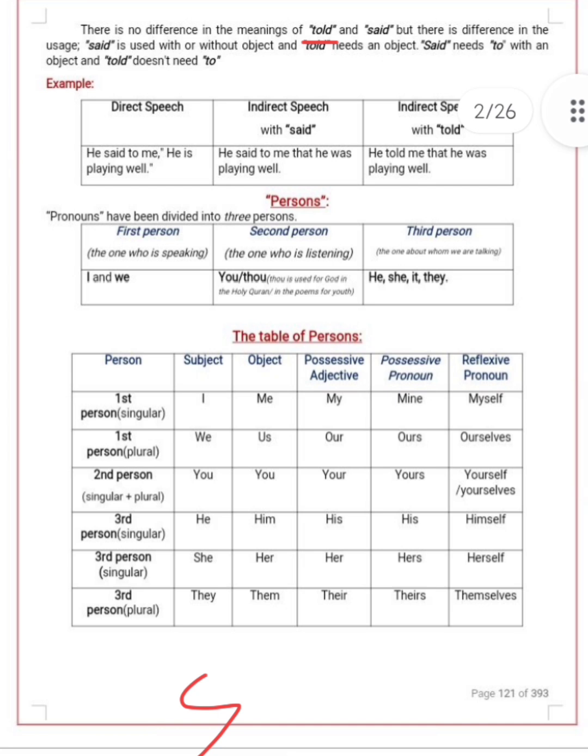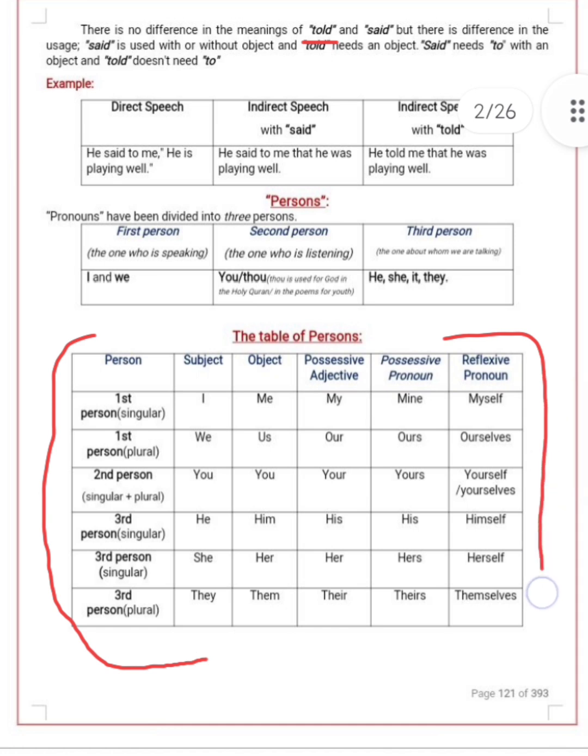Now there is a table of pronouns: first person, second person, third person. Over here you can easily see how we change them according to the sun formula. And what are the subjective, objective, and possessive cases of these pronouns?